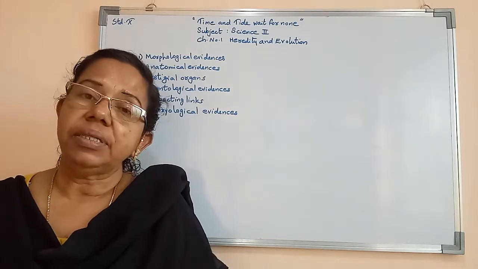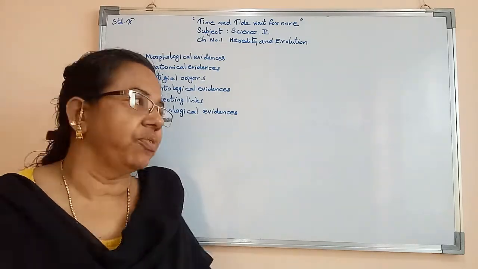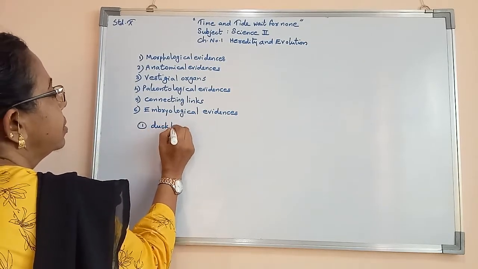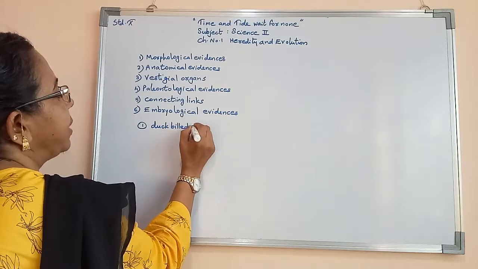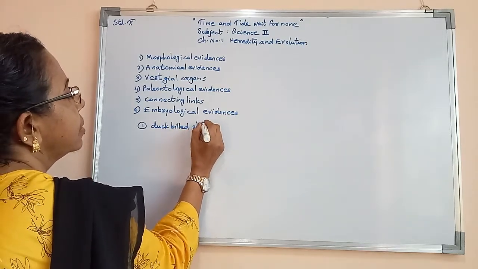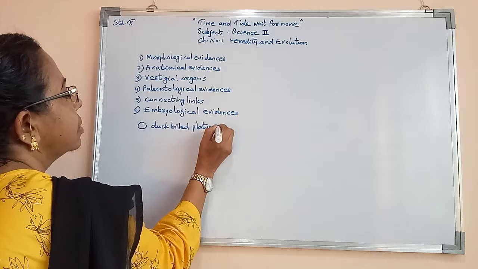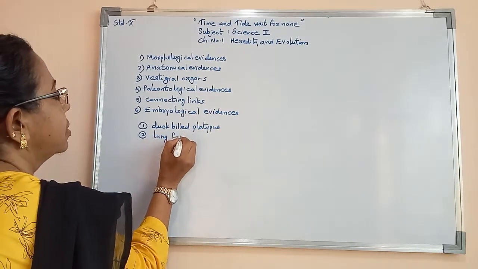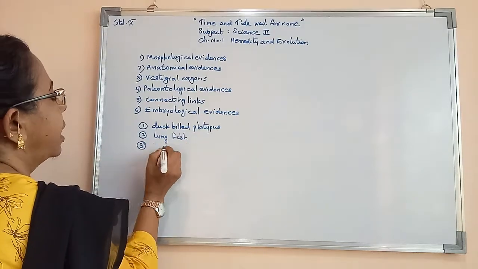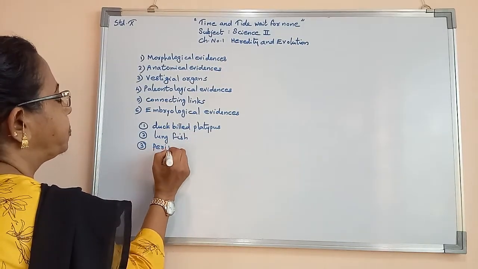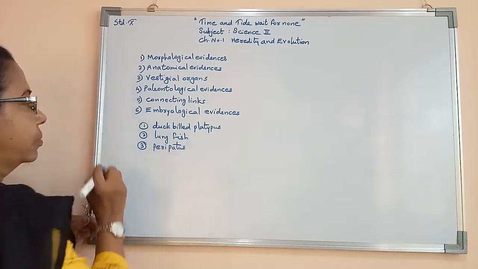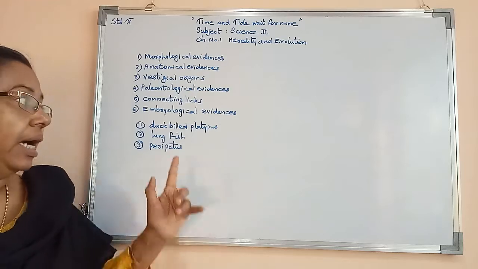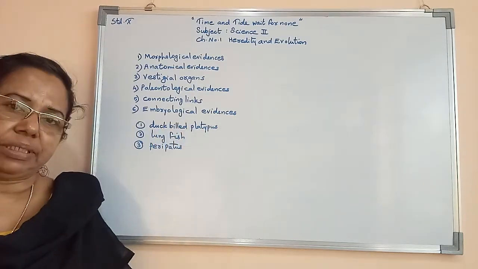Here we have three examples. First one, duck-billed platypus.